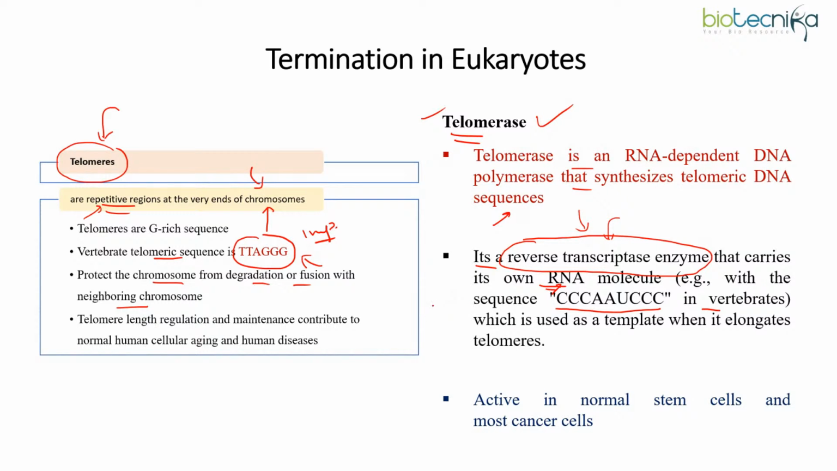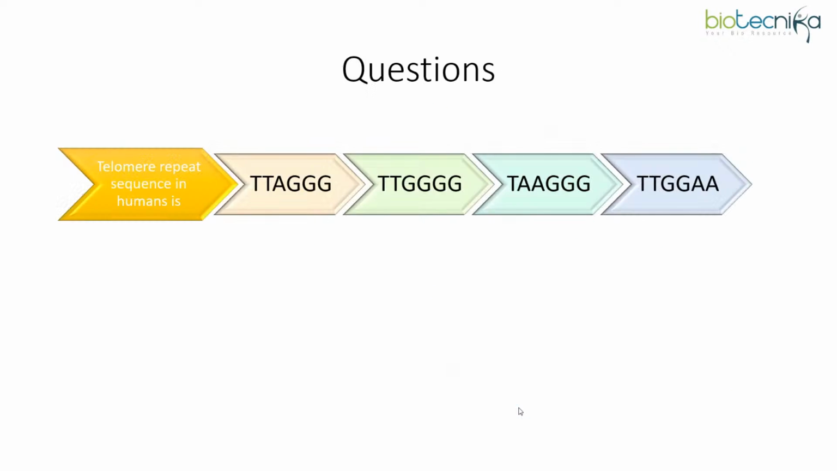However, it doesn't work in the normal somatic cells. Okay. This is active in normal stem cells only, and if the telomerase becomes over functional, the somatic cells may turn cancerous. So let us have a look at a few questions which are related to the telomeres or the telomerase concept. Okay, so our first question is, telomere repeat sequence in humans is?